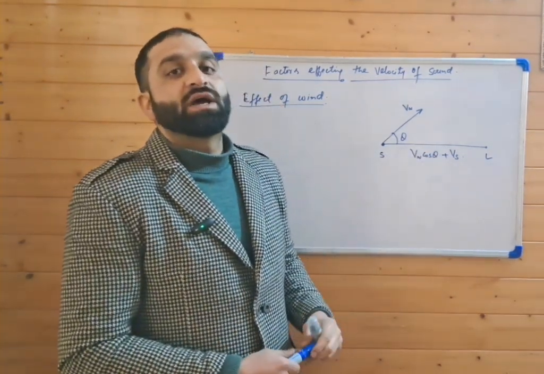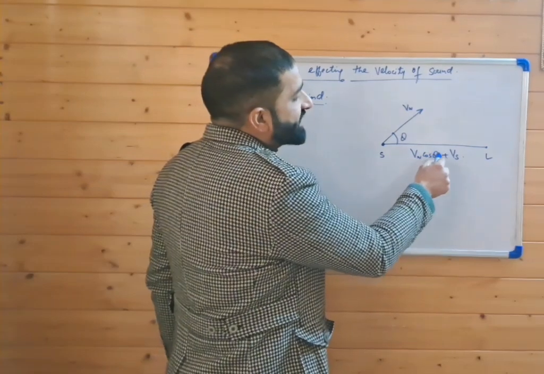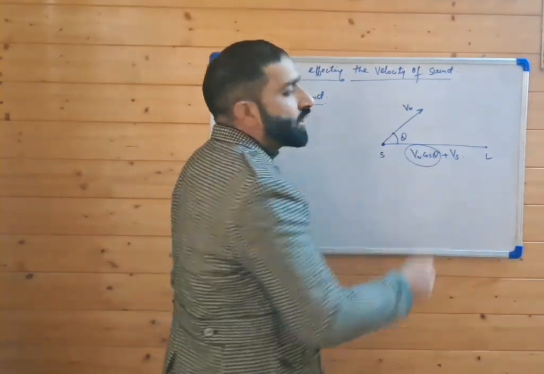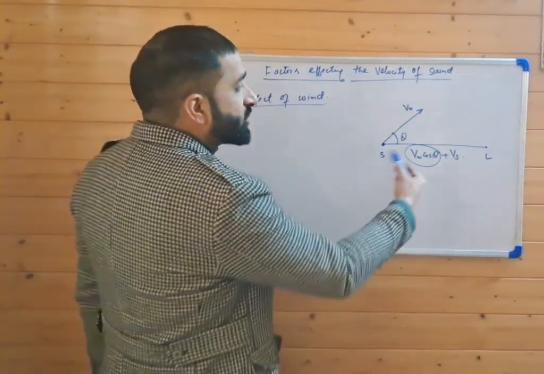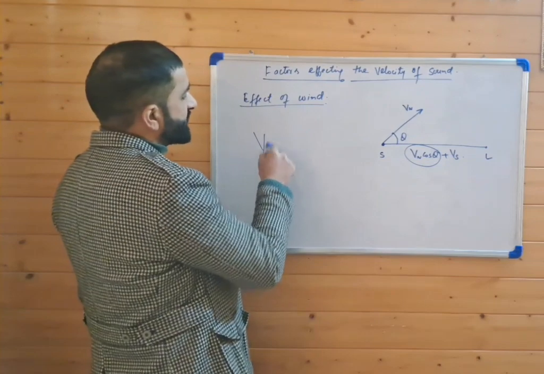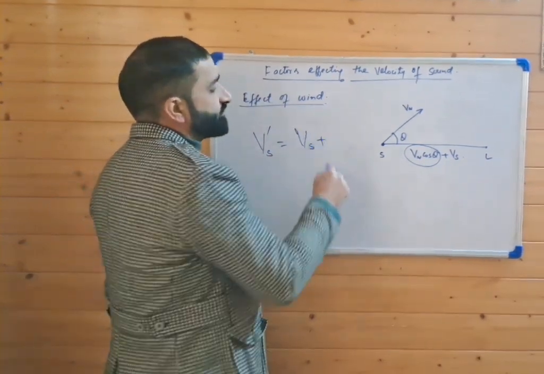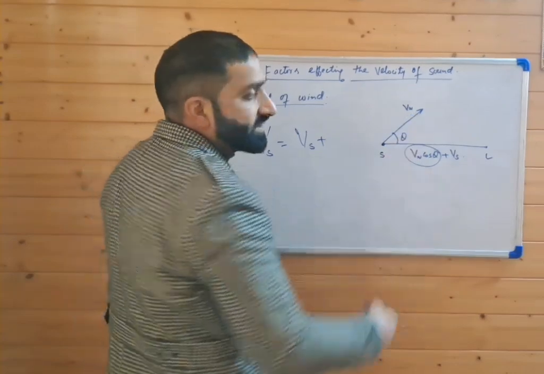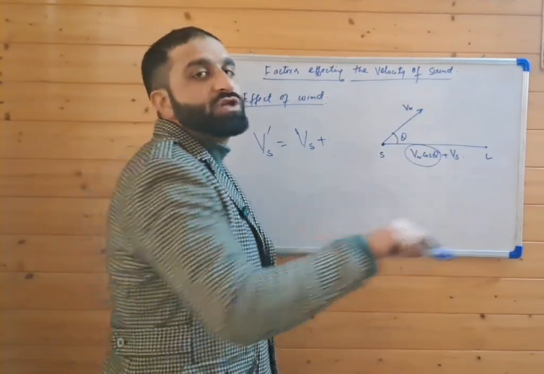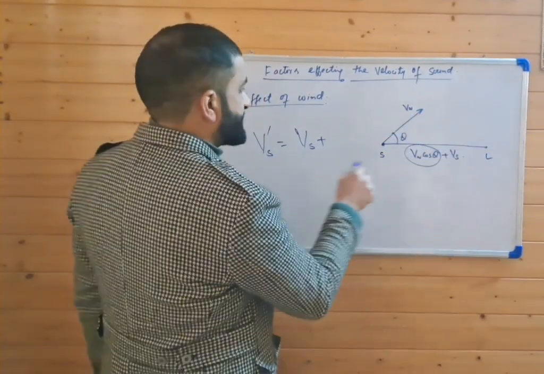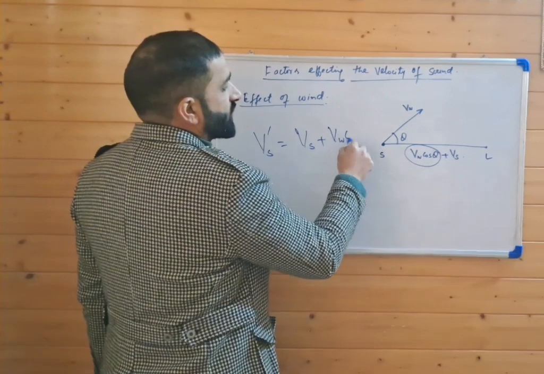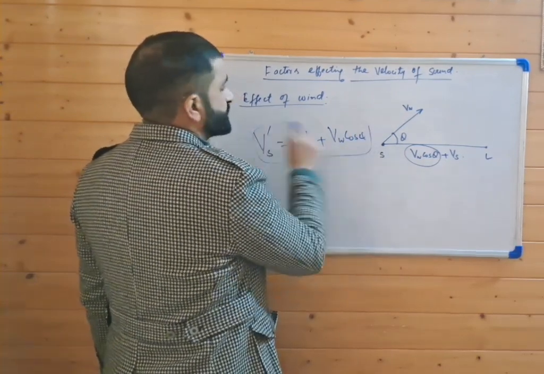So the velocity of sound in air gets added by this Vw cos theta. So the velocity of sound V becomes Vs plus the component of the velocity of wind along that direction, that is Vw cos theta.